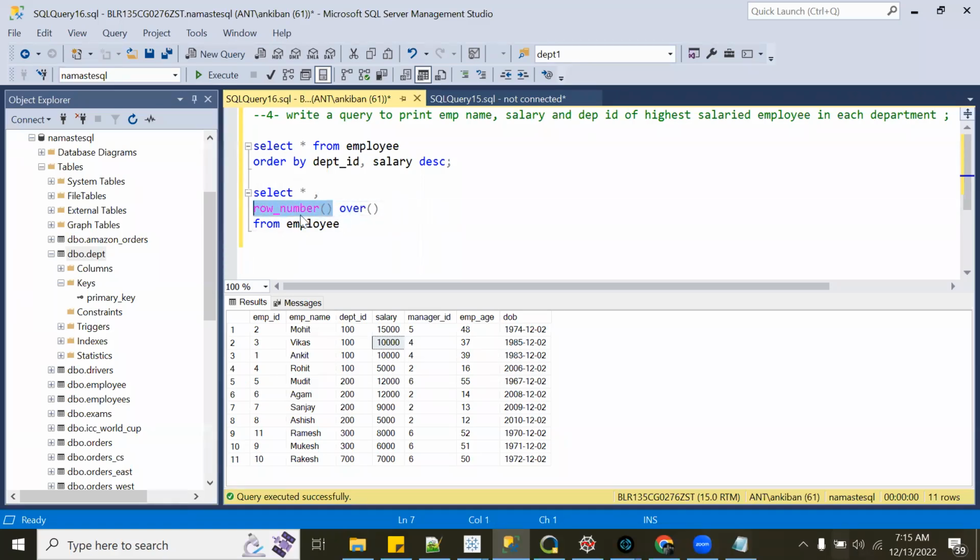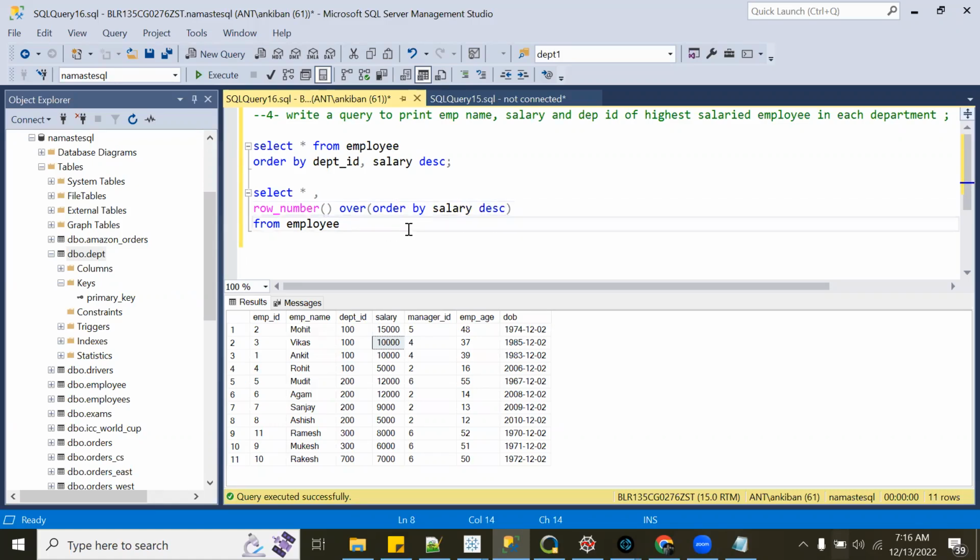We have multiple functions, row number, rank, dense rank. We will talk about them, lead, lag, everything. So this will change, but the over clause will be the same. So you will define your window, in which window you want to work, as per what window you want to generate a row number. Okay. Now I want to generate a row number, so I have to give order by also here. So I am saying order by salary, let's say descending.